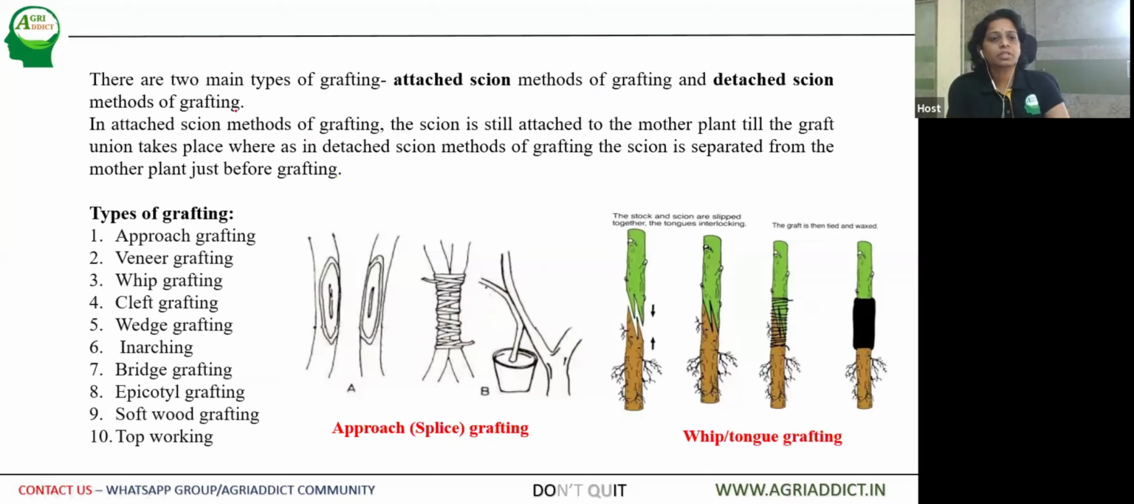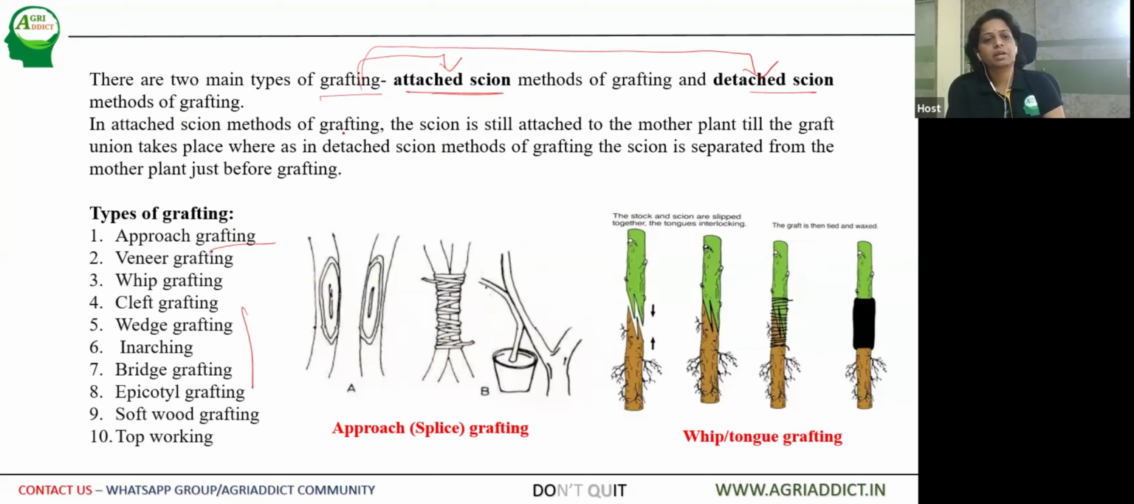Then if you look into the different types of grafting, grafting can majorly be divided into the attached scion method and the detached scion method. In the attached method, the scion is attached to the mother plant. The different methods under this include approach grafting, which is the commercial method of propagation for mango. Then there are the detached scion methods, the different types of methods mentioned here. These are the main two methods of grafting.